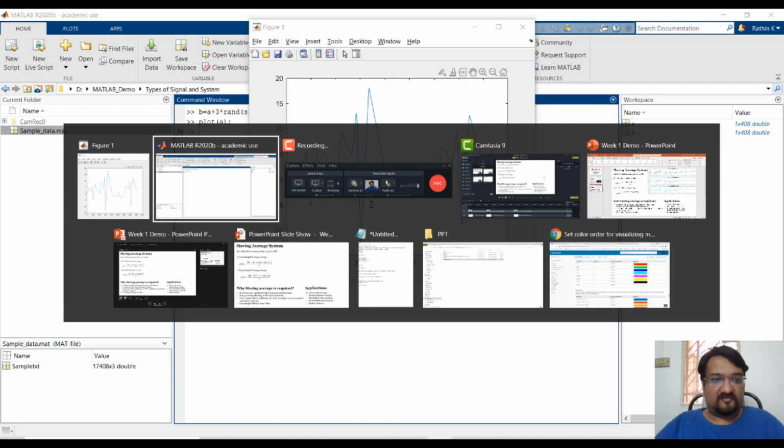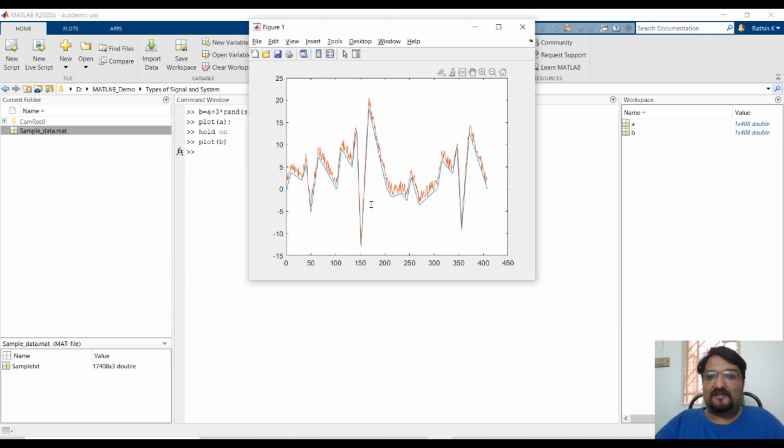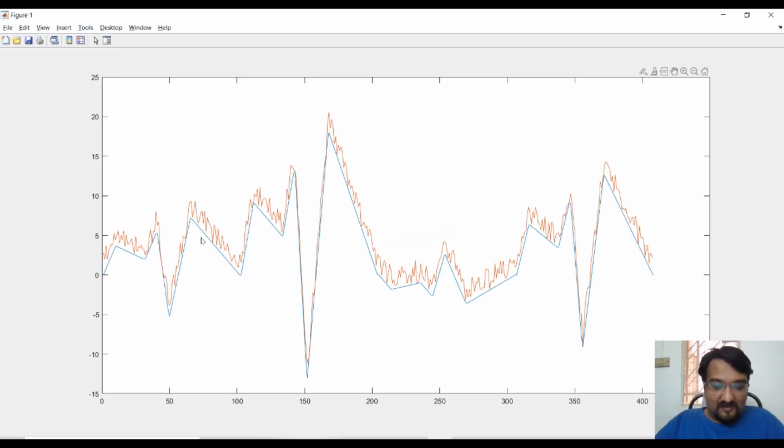We have already seen this. Let me also show the version with noise. That is nothing but your B. If I plot that, I can see this is similar to what biomedical signals look like. It will be affected by some noise.